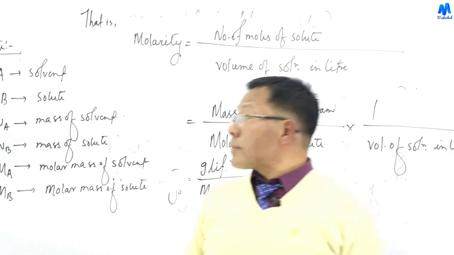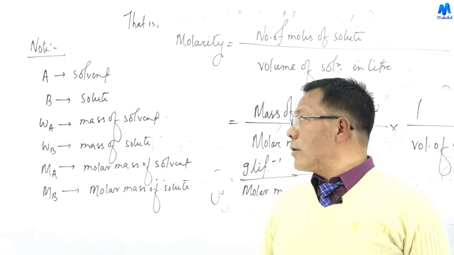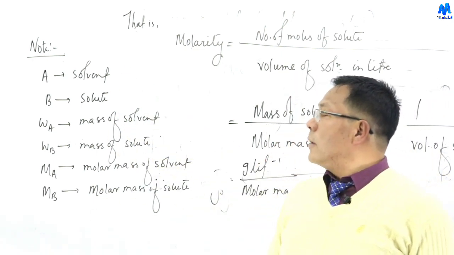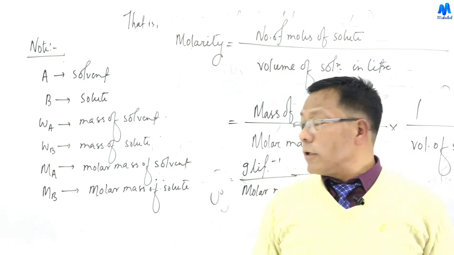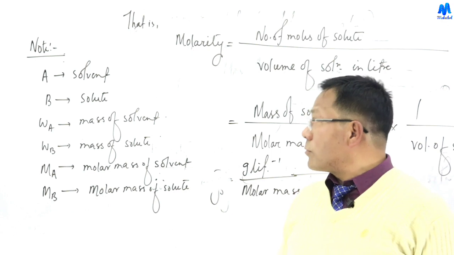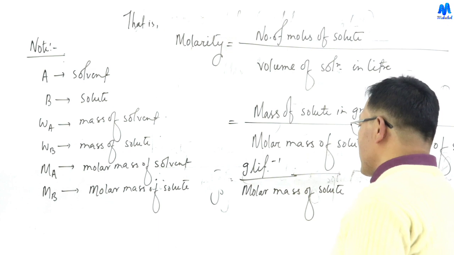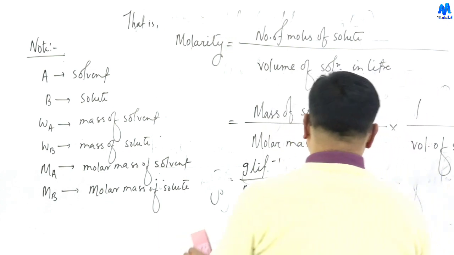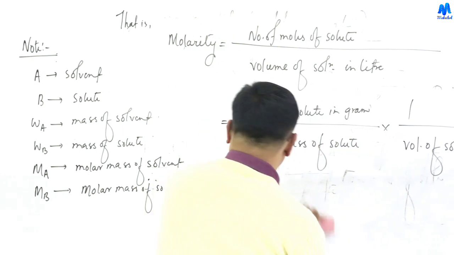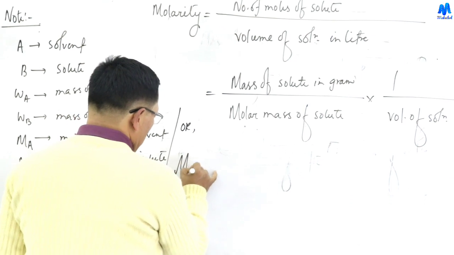A and B are the symbols. A is the solvent, B is the solute, WA is the mass of solvent, WB is the mass of solute, MA is the molar mass of solvent, MB is the molar mass of solute. Now let us derive the formula for molarity.